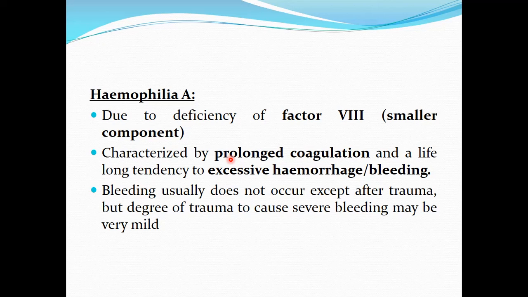Classic hemophilia, or hemophilia A, occurs due to deficiency of factor 8. Factor 8 has two components, a smaller component and a larger component.